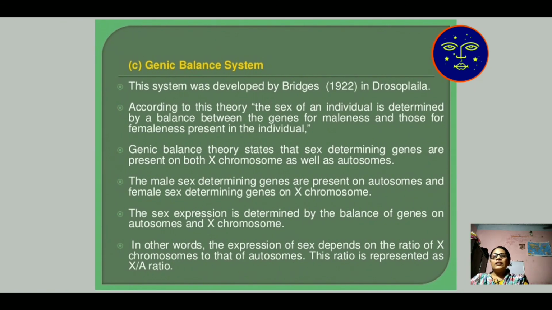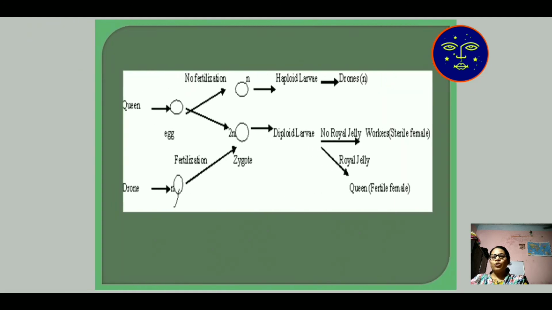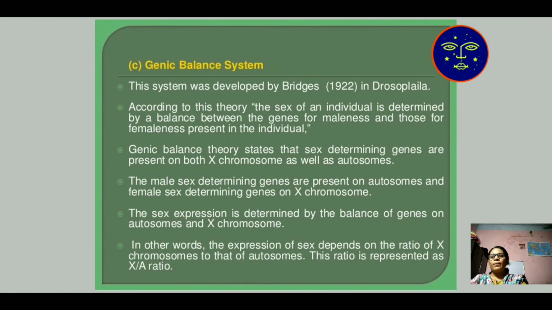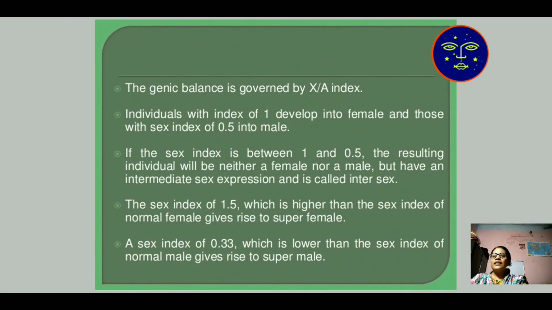So next one is the genic balance system of sex determination. This system was developed by Bridges in Drosophila. It was first discovered in 1922 in Drosophila. According to this theory, the sex of an individual is determined by a balance between allosome and autosome characters. The genic balance theory is governed by the X by A ratio. A means autosome and X is your sex chromosome.